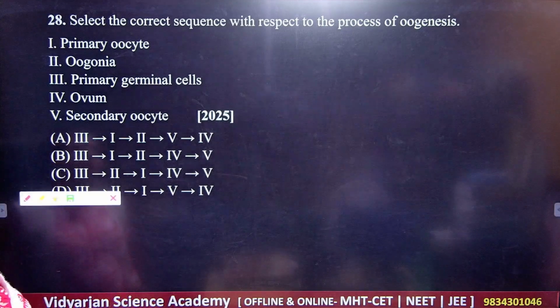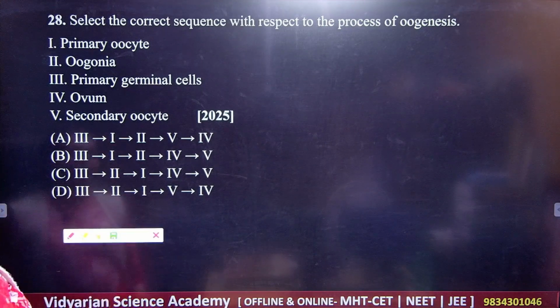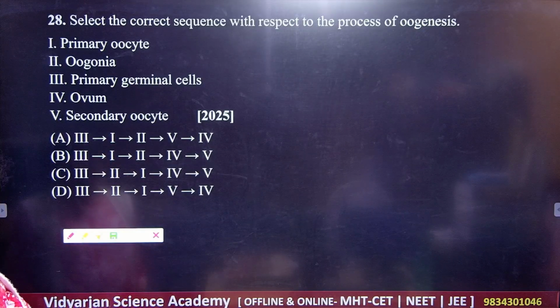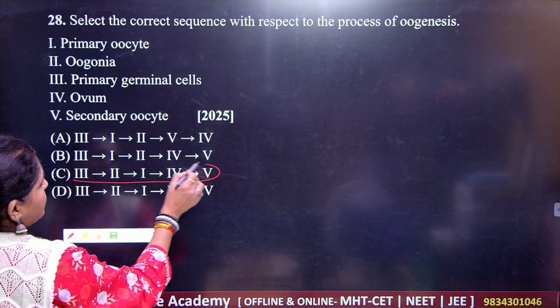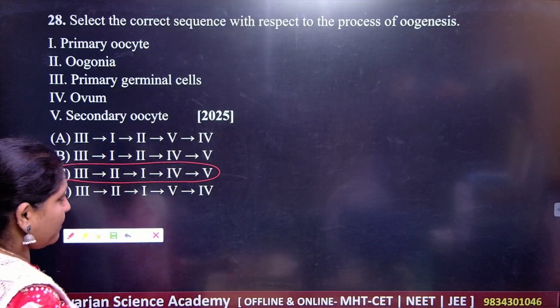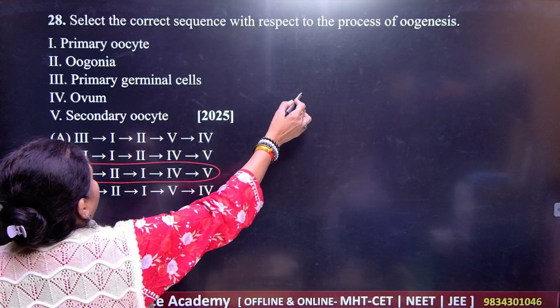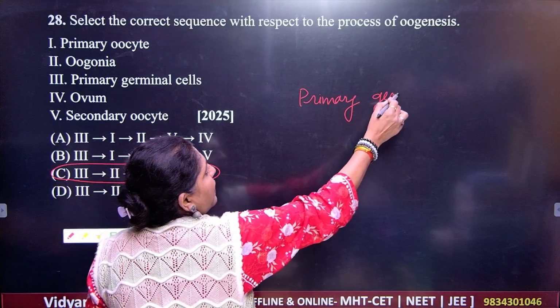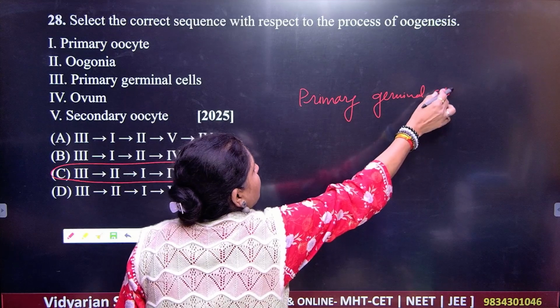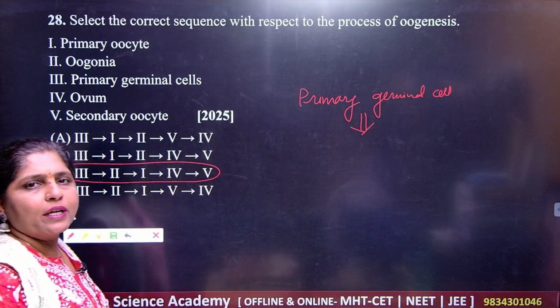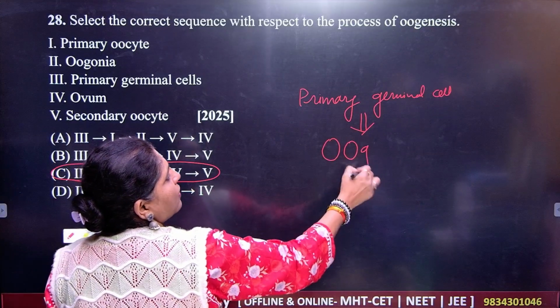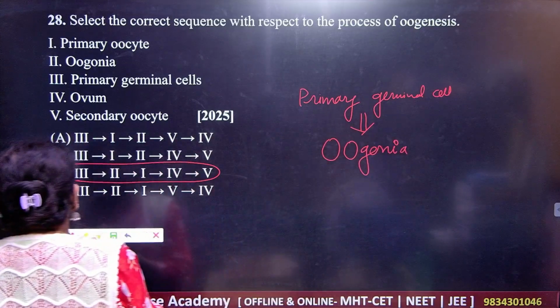Next, select the sequence with the process of oogenesis. You should know the oogenesis process very perfectly. So what should be your correct answer? Your correct answer is C. C is the correct answer. Number 1 will be what here? That is primary germinal cells. Primary germinal cell, that is also called primordial cell. It will give you the formation of what here? Oogonia, right? There will be formation of oogonia.